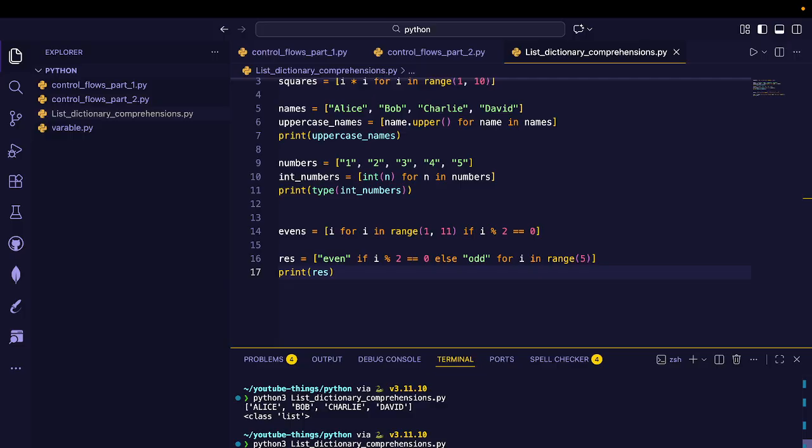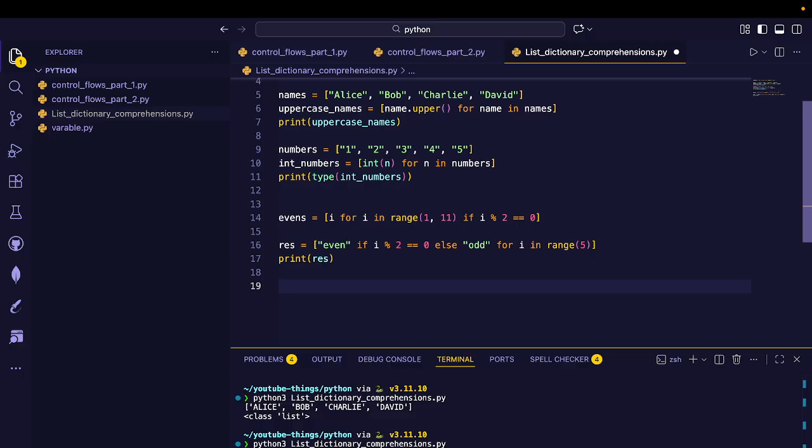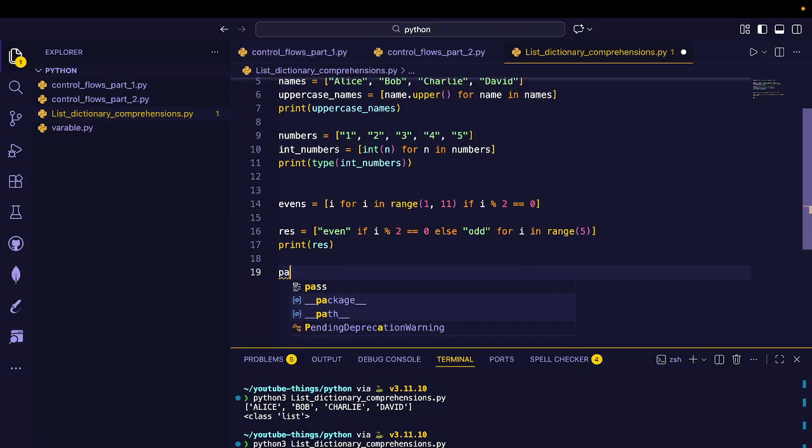Let's make it a little complex. Let's move into nested if else in list comprehensions. Let's do an interview favorite task.